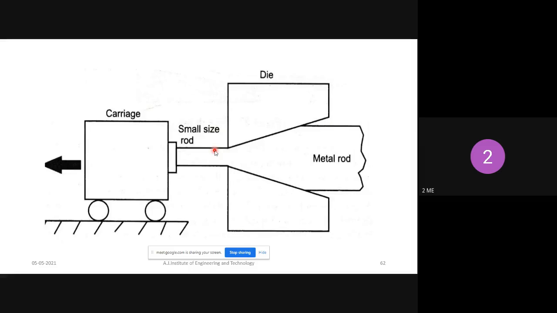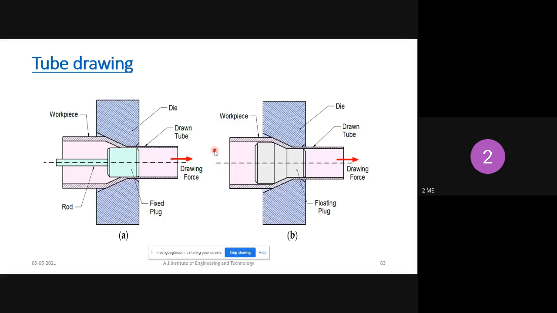Okay, so next one is the tube drawing process. A tube is similar to a pipe, like PVC pipe and all. We can produce it with the help of the drawing process. So here we are using a mandrel. A mandrel is mainly used to produce the hollow part. Hollow part means the center is vacant for some other work. This is called the initial diameter.